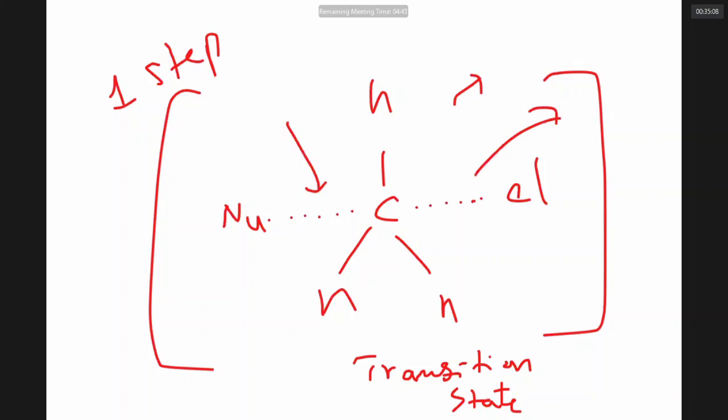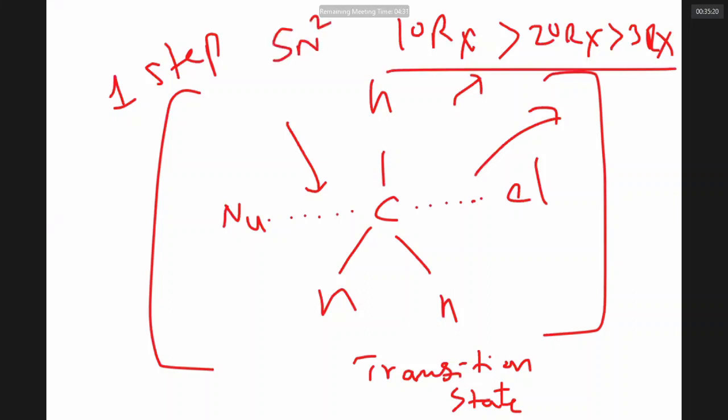So this type of reaction is observed in the order: primary alkyl halide more readily undergoes it than secondary alkyl halide, than tertiary alkyl halide. This is the order of reactivity of SN2. This type of reaction gives a product which always has opposite configuration to the starting material. I would say the product has inverted configuration.